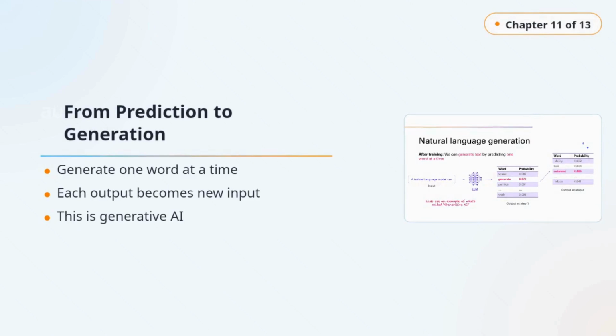The model predicts one word, then uses that word as part of the context for the next prediction, and so on. That is how paragraph generation works. So the magic is not a separate trick. It is repeated next word prediction happening very effectively.